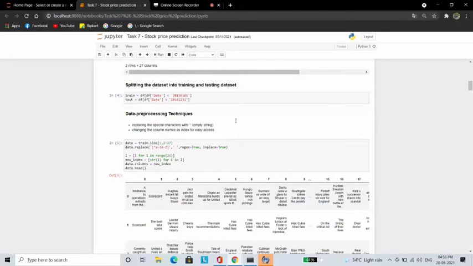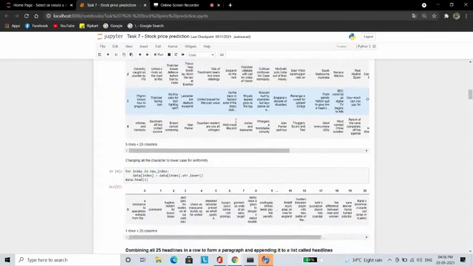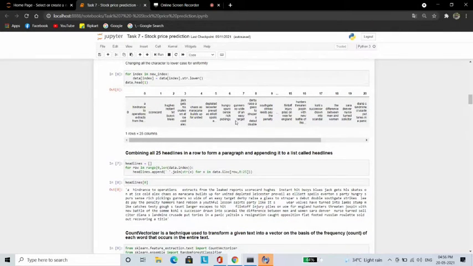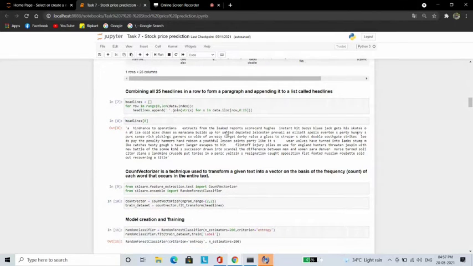Next step is the data pre-processing technique, replacing the special characters with an empty string and changing the column names as index for easy access. The third step is to change all the characters to lowercase for uniformity. Then we will combine all the 25 headlines in a row to form a paragraph and append it to a list called headlines.